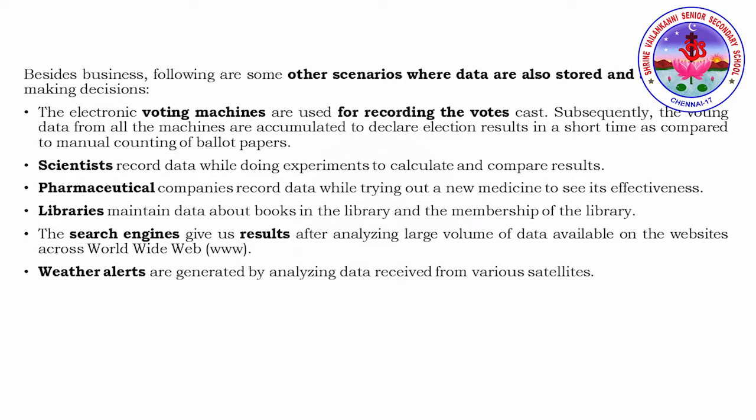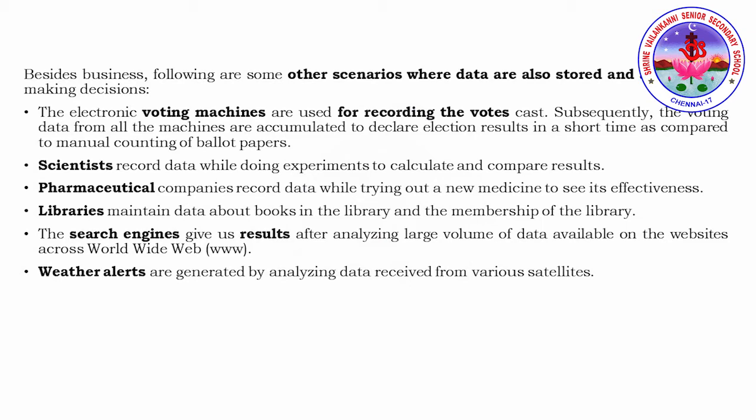Besides business, some of the other scenarios where data are stored and analyzed for making decisions are, especially, voting machines. Nowadays we are using electronic voting machines, which are used for recording the votes, right?